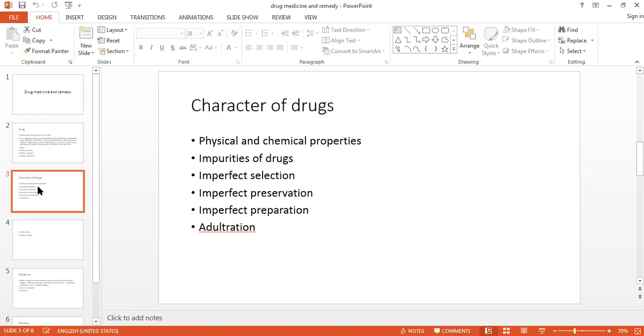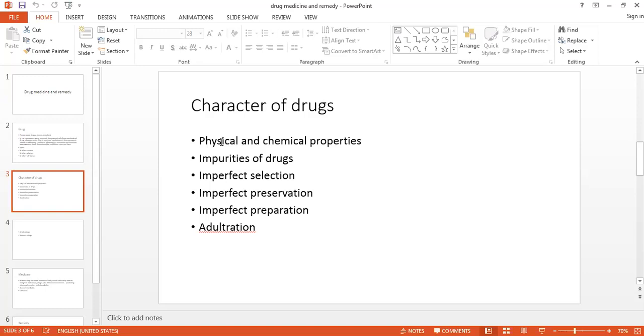So the science of identifying crude drugs is very important in homeopathic pharmacy, and hence an acquaintance with the chief physical and chemical properties of the drug is much valued. The physical, that means the morphological characteristics: how it should be identified, how it should be collected, in which form we have to collect it, whether in a fresh form or a dried form.